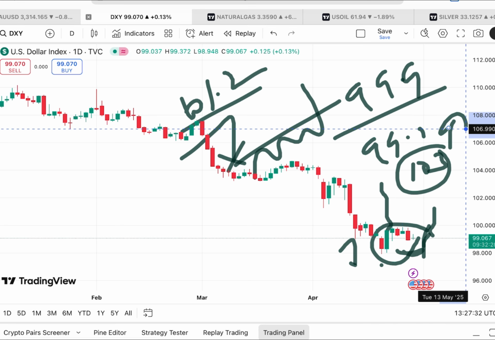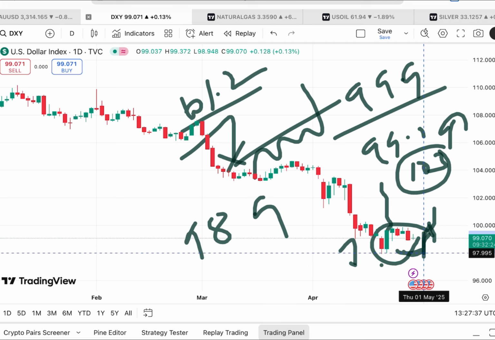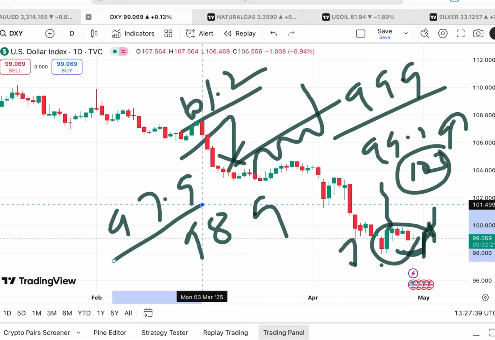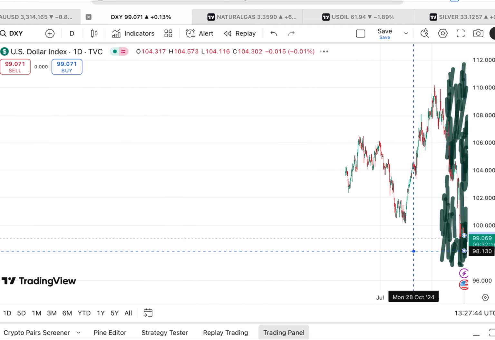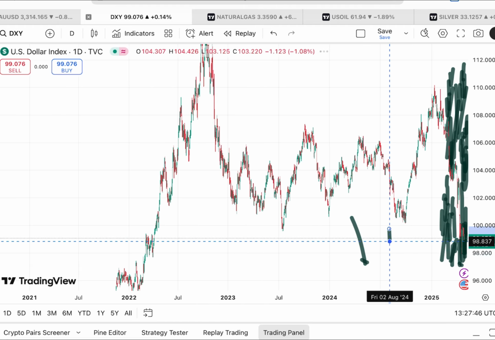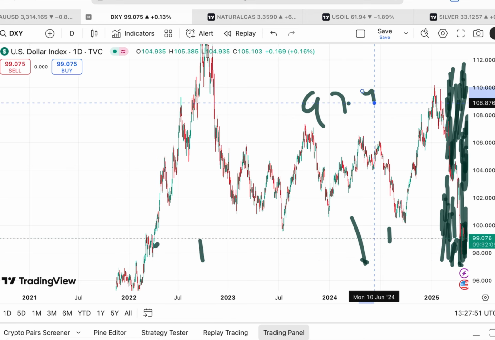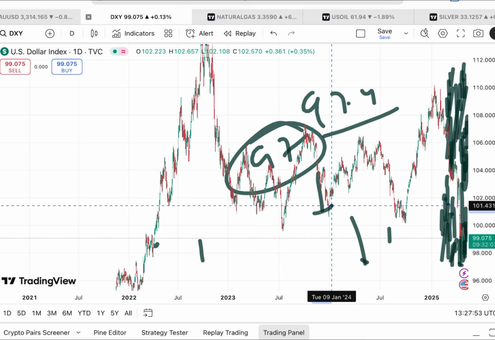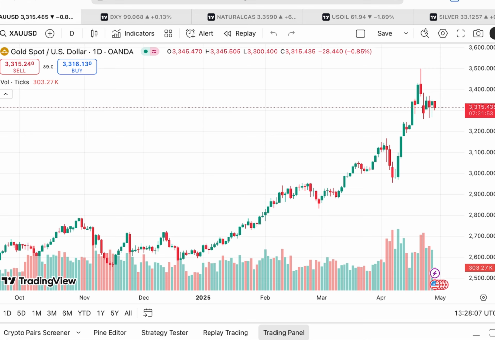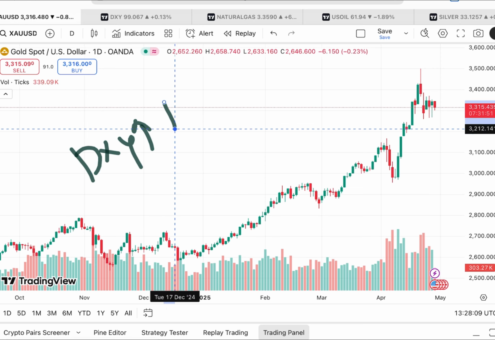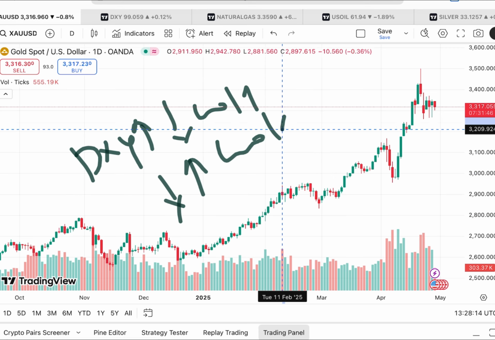But if the price doesn't sustain, it can fall below a level of 98.9, and from there a further fall towards 97.9, and then there will be a zone breakout, so we will see a further downfall. Chances are high it will fall further low, because this level we saw in 2022, so chances of going towards 97.4 and then a level of 97, and then further down. Now looking at this chart, if the dollar index starts going upside, we see the gold price come down. If the dollar index starts going down, we see the gold price go up.